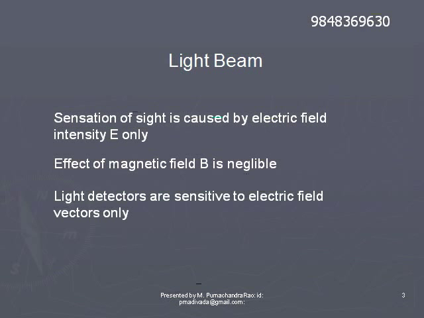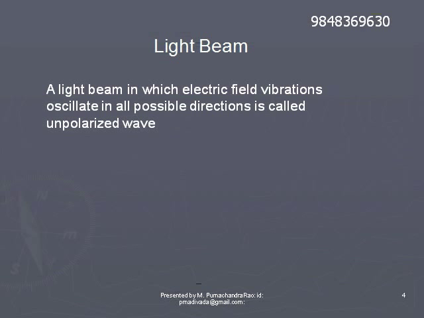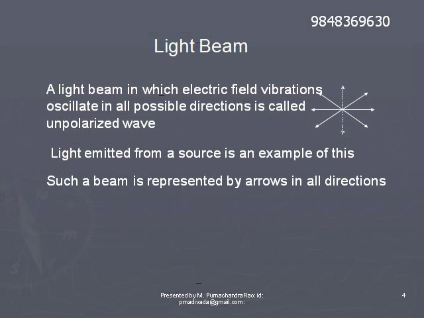A light beam in which the electric field vectors vibrate in all planes, in all possible directions, is called unpolarized light. This is the case of light emitted from a source.